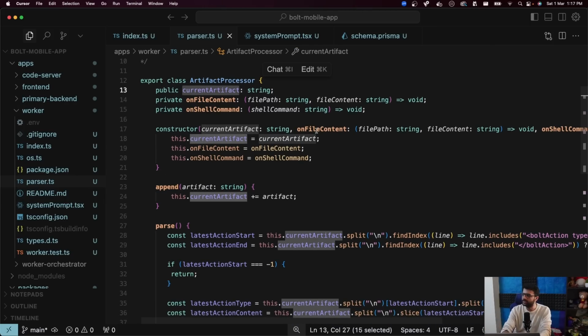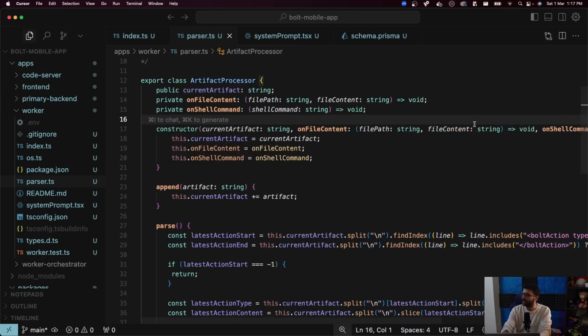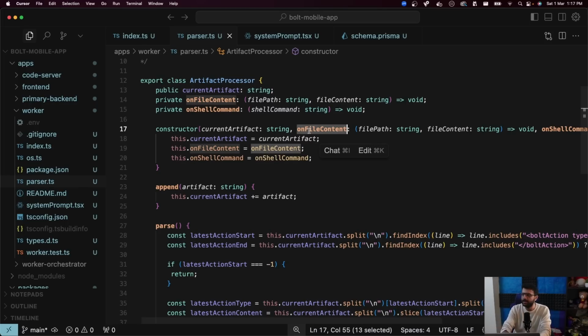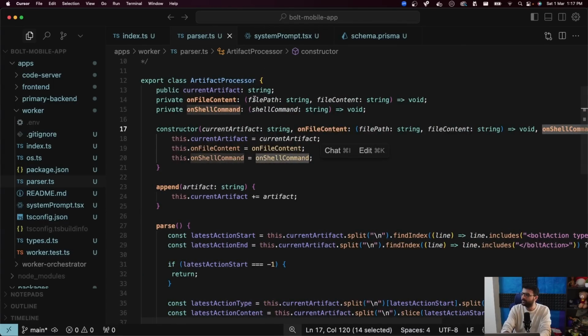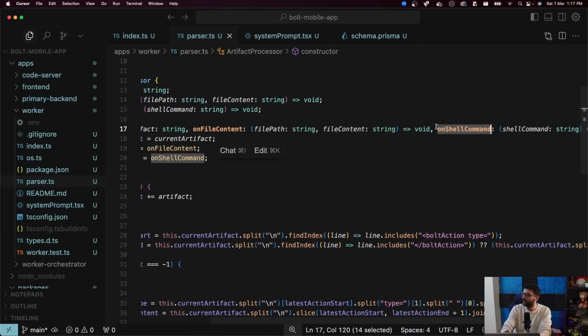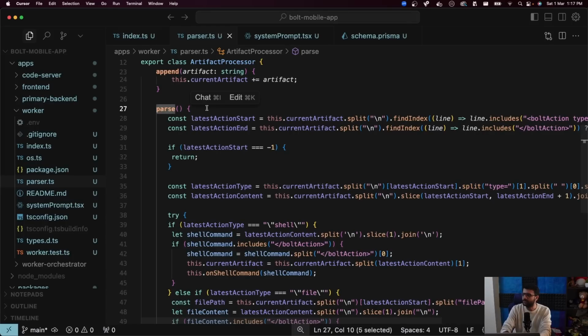And I have two more functions that I expect as inputs: on file content, on shell command. The artifact processor is supposed to call this function whenever it feels a file needs to be created. It is supposed to call this function whenever it feels a shell command needs to be run. So it is the job of this artifact processor to parse the response, and as it keeps getting more and more actions, it needs to call either this function or this function based on what kind of command is running. The parse function here is the most difficult one.